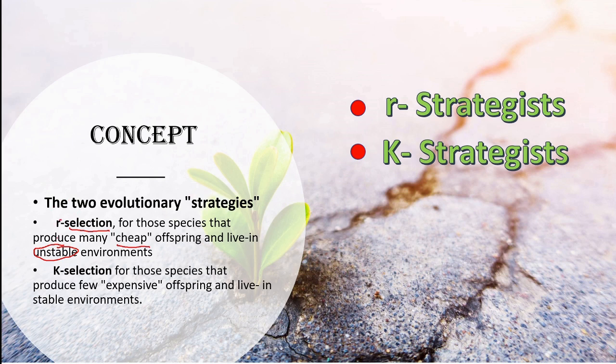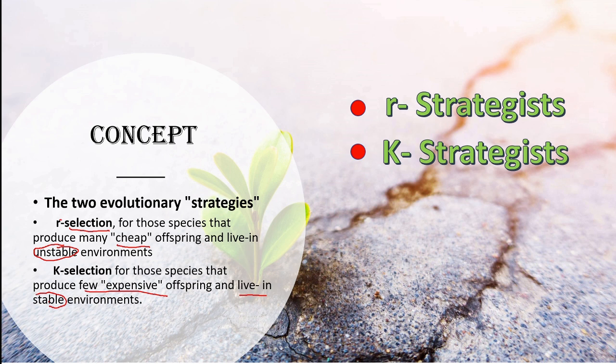K selection is for those species that produce few and expensive offspring, and these species live in a stable environment.